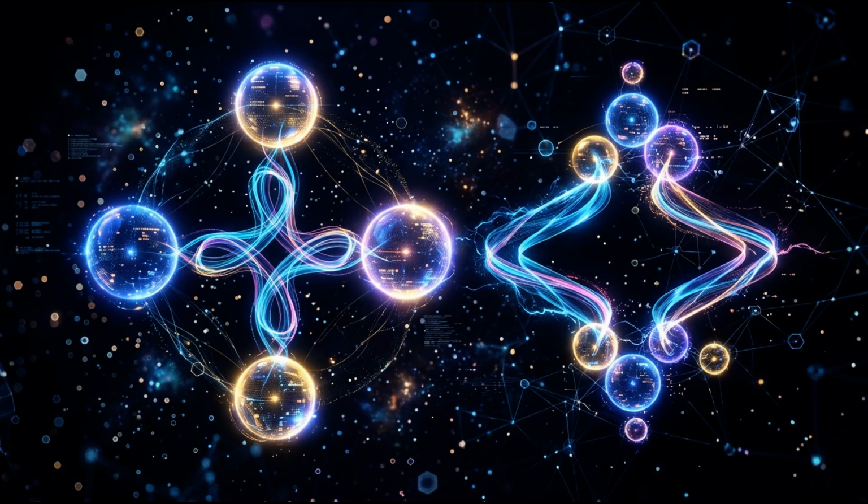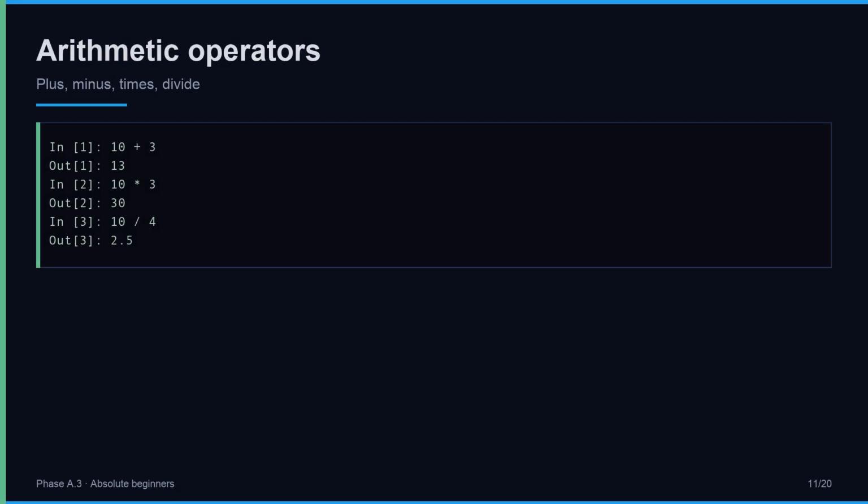Operators are verbs between values: add, compare, group. In ipython you feel them immediately because Out shows the answer before you build a file. 10 plus 3 is 13. 10 times 3 is 30. 10 divided by 4 is 2.5, division gives a float here.